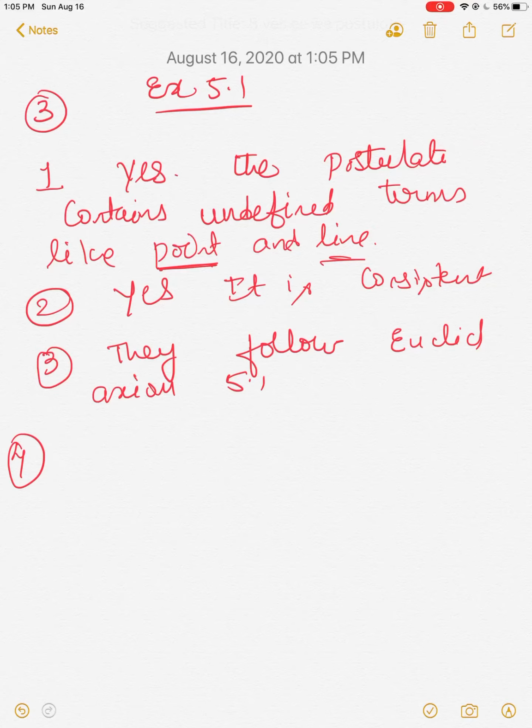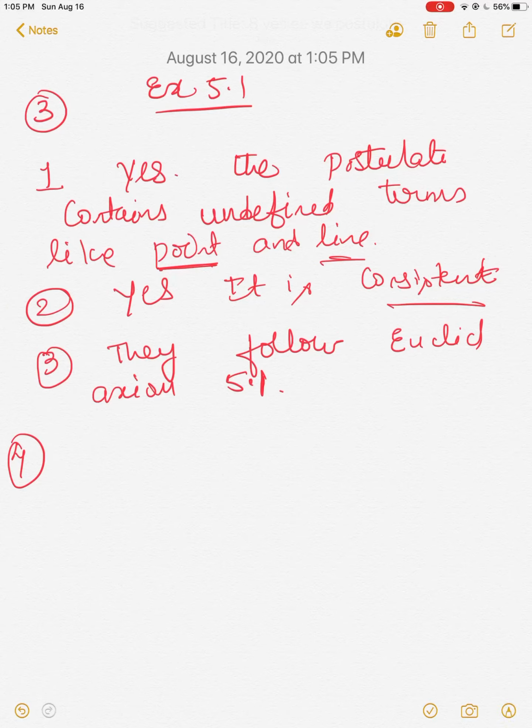Second, they are asking, are these postulates consistent? Yes, these postulates are consistent. Third, it is asked, do they follow any of Euclid's postulates? Yes, they follow Euclid's postulate axiom 5.1.